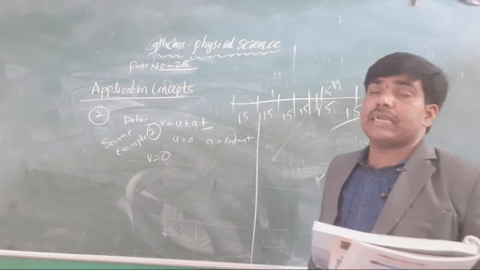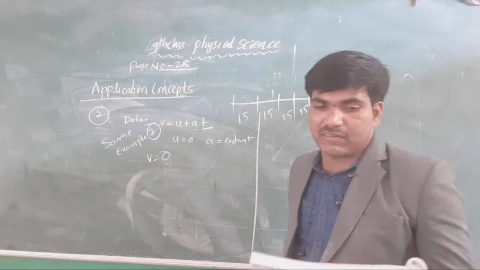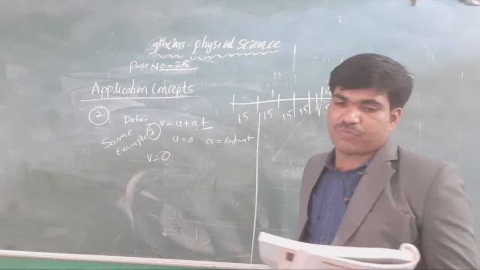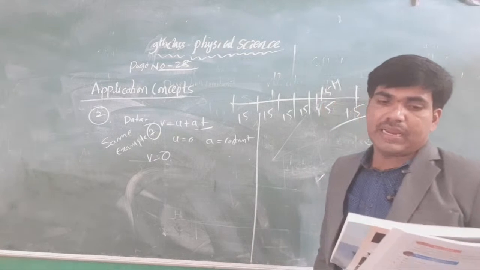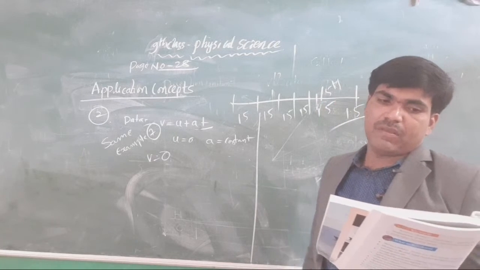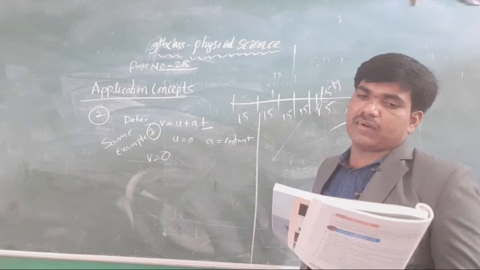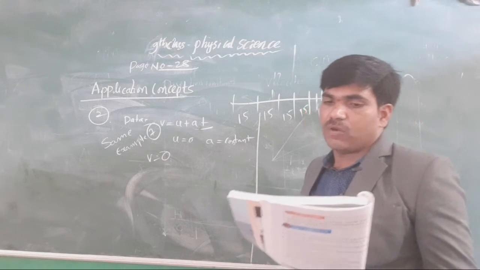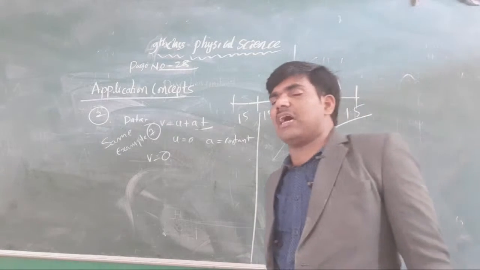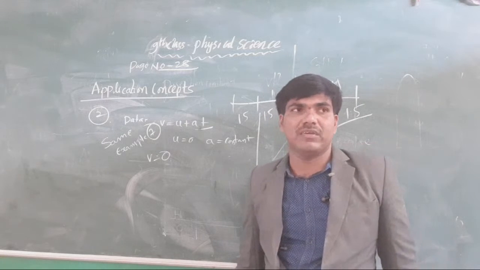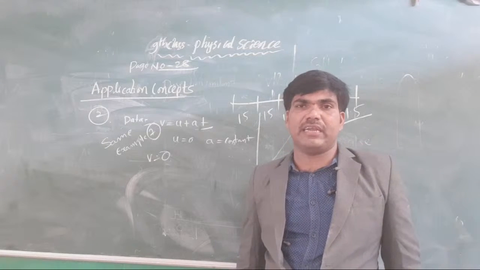Third one: a train of length 50 meter is moving with a constant speed of 10 meter per second. Calculate the time taken by the train to cross the electric pole and the bridge of length 250 meters. Use the average speed of the train.